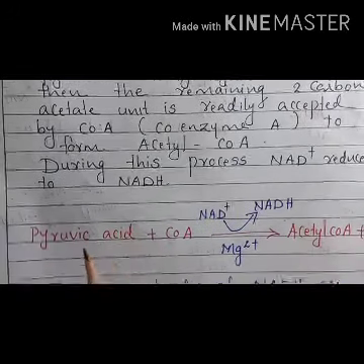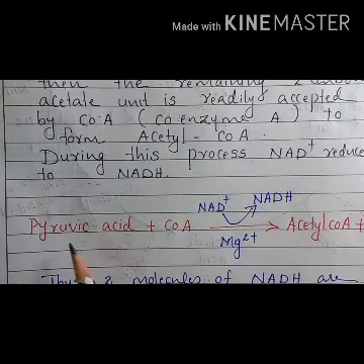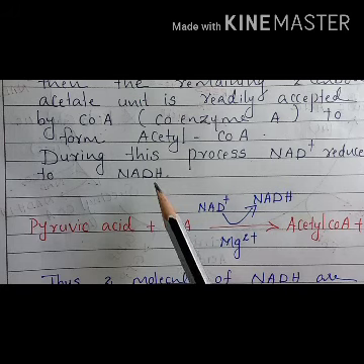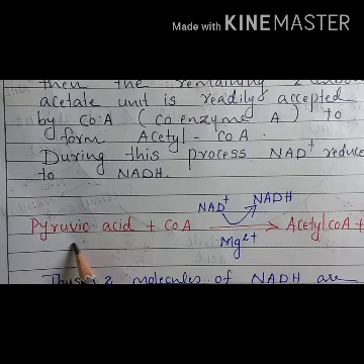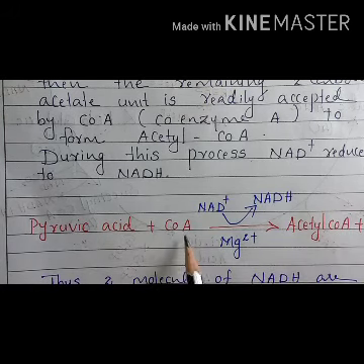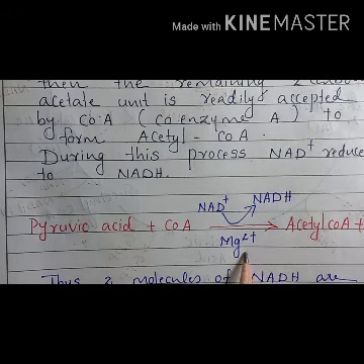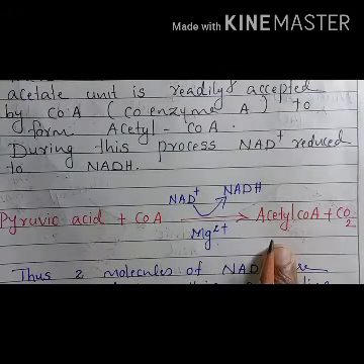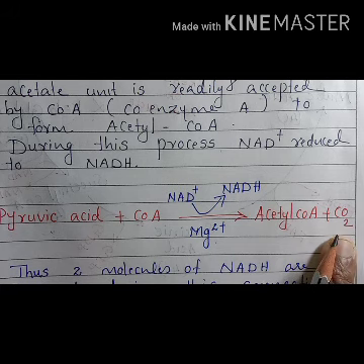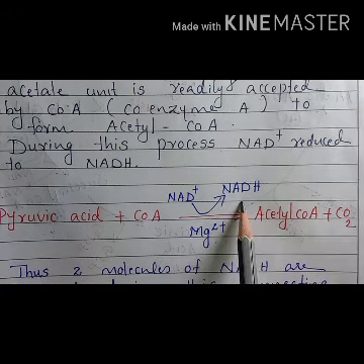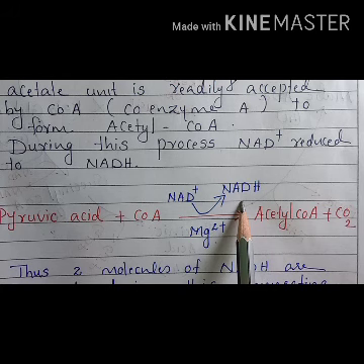So pyruvic acid, which is the end product of glycolysis, cannot directly enter inside the Krebs cycle. As a result, the pyruvic acid combines with the coenzyme A in the presence of magnesium to become acetyl coenzyme A, and carbon dioxide is also produced. So in this step, one molecule of NADH2 is produced.